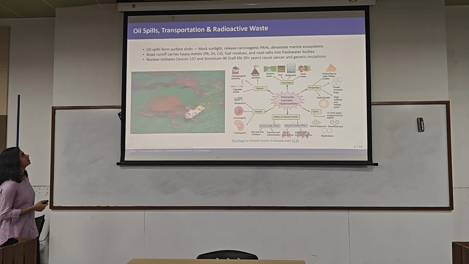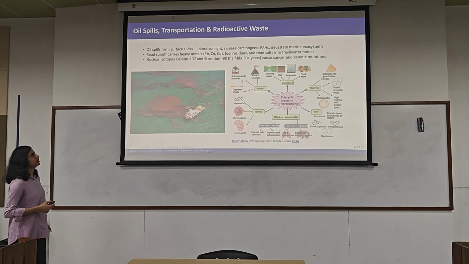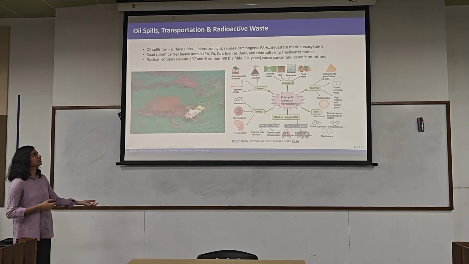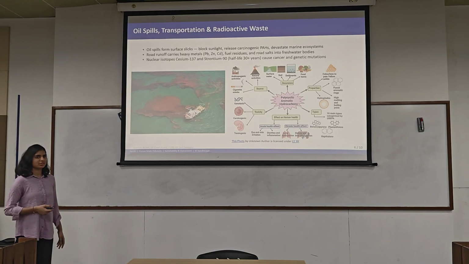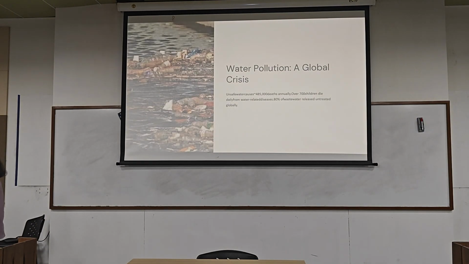And the next one is radioactive waste, which contains cesium and strontium, which remain in the environment for a longer period of time and they cause cancer and genetic mutations. Nice one.